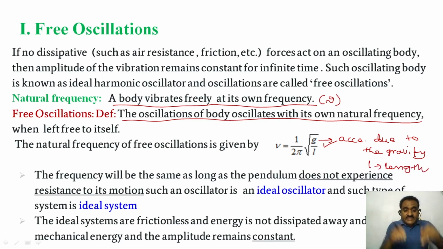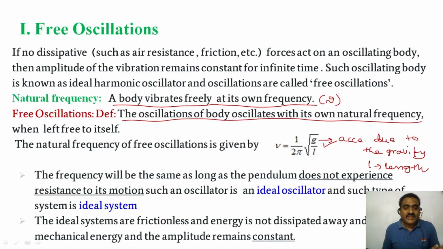The frequency will be the same as long as the pendulum does not experience resistance to its motion. Such an oscillator is called an ideal oscillator, and such a system is called an ideal system.